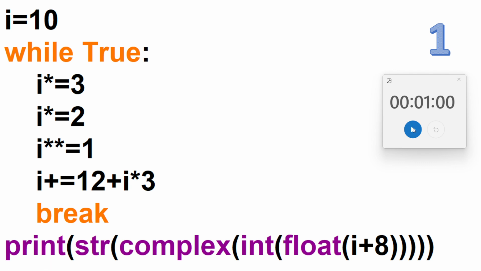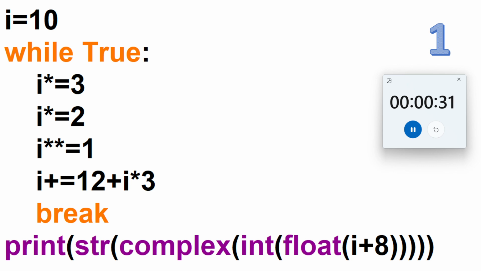First question on your screen, and I'm starting this timer. Your time starts now. So guys, see here. Here I have taken I is equal to 10, while True, means always it is true, and then I have given four expressions, and then I'm changing the I value here, and it keeps on updating. Then you have to find out. Then it is a break.